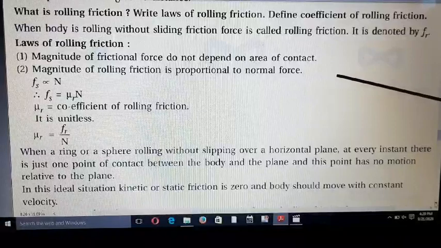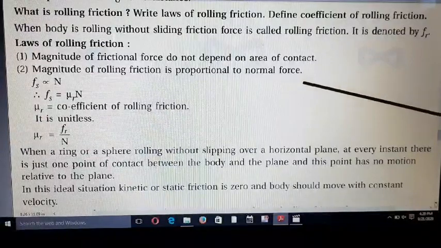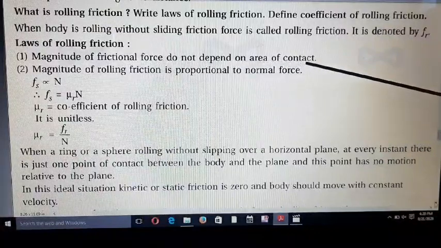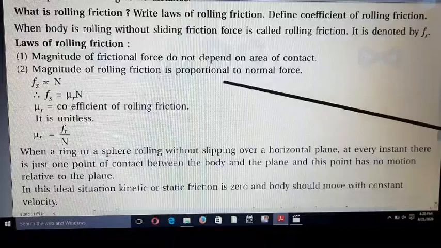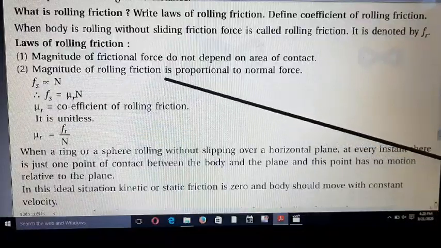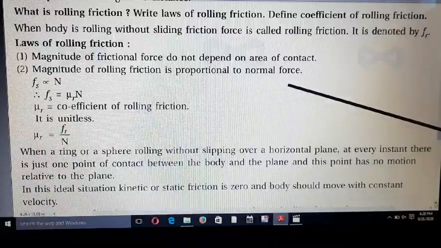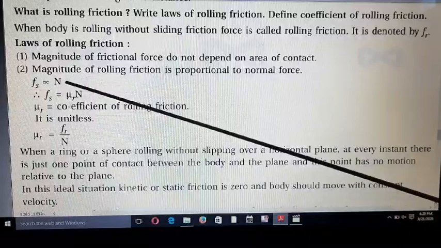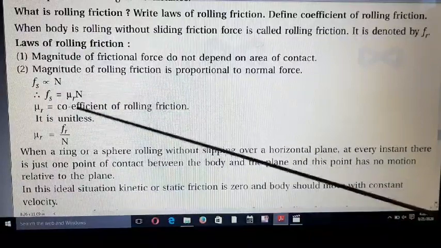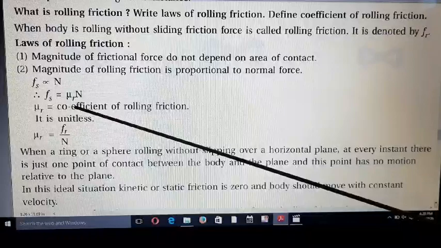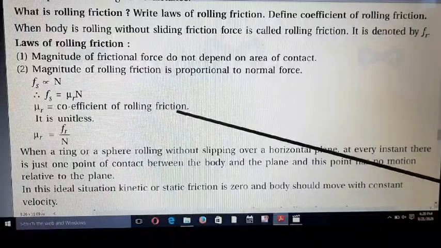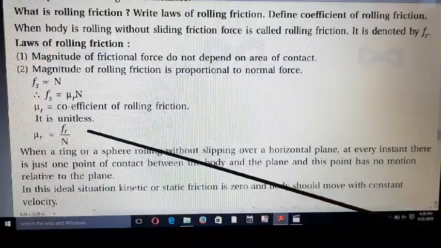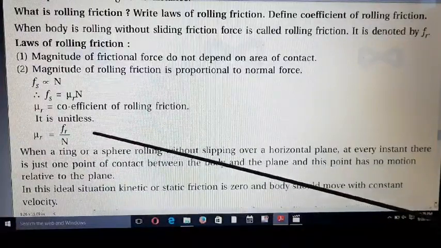And now we have two laws of rolling friction. First, the magnitude of the frictional force does not depend on the area of contact, but the magnitude of rolling friction is proportional to the normal force. So Fr is directly proportional to N. Now you remove the proportionality sign. So now we can write mu r. Mu r is the coefficient of rolling friction. It is unitless, and its formula is mu r is equal to Fr upon N.